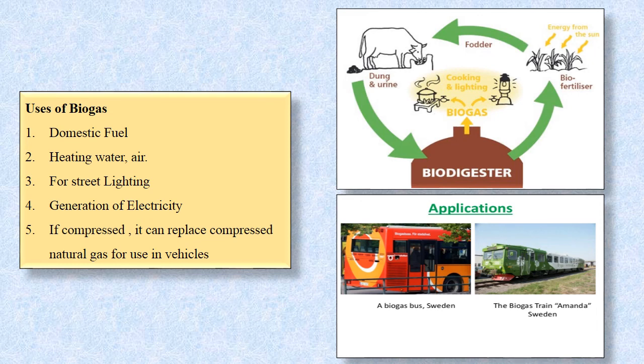If you look at the picture, again it is showing the same. It is used for cooking and generating electricity. The source is cow dung, and the leftover from the bio digester is used as a fertilizer in the farm. So nothing goes waste. The entire chain is closed. Applications: in some countries there are biogas buses and a biogas train also, especially in Sweden. Let's go ahead.